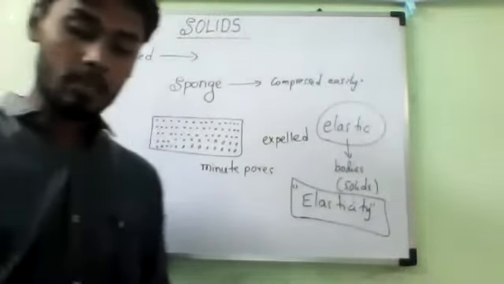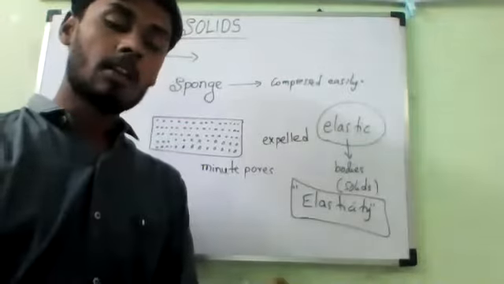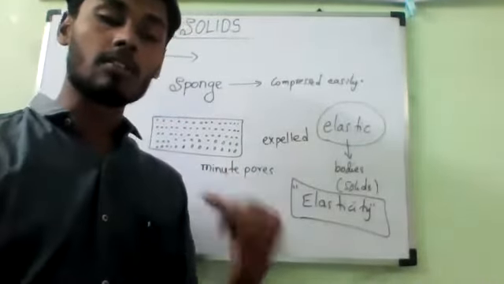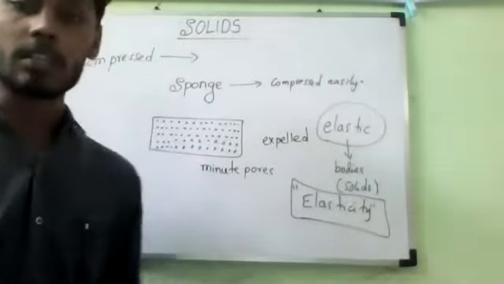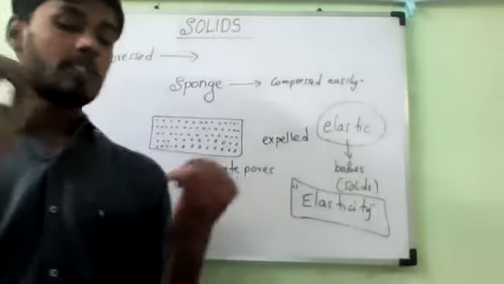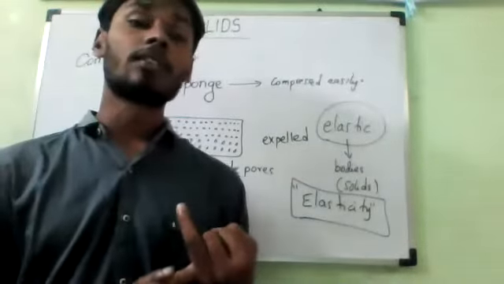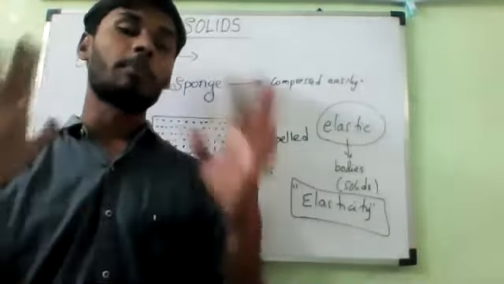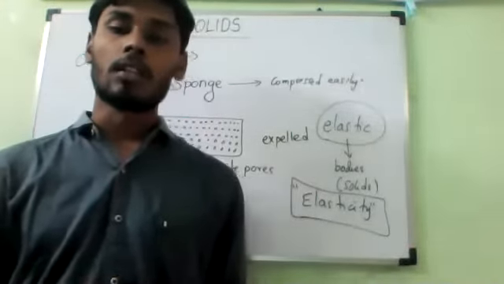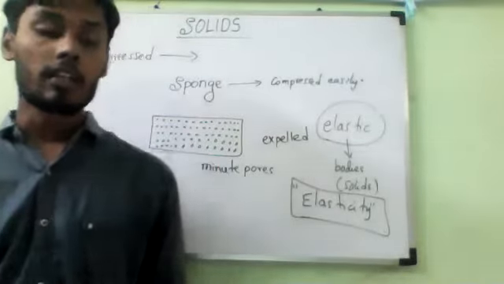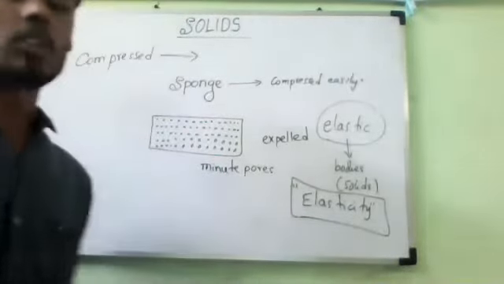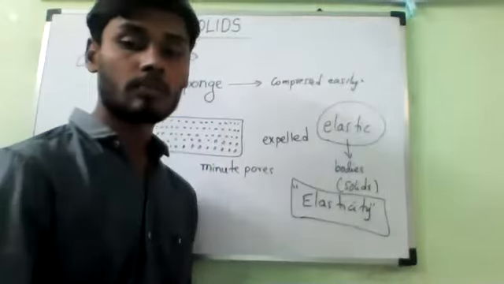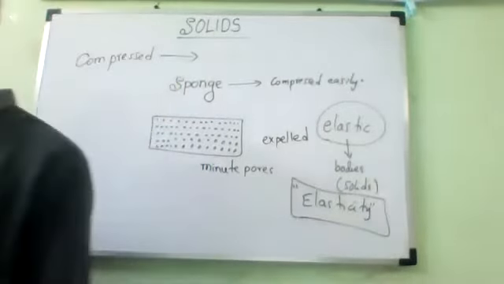Now I am giving you 2 minutes. Note down whatever you want: the rubber band case, the sugar and salt case, and the sponge case. Rubber band: change in shape, fixed volume. Next, sugar and salt: shape of the container. Next one: compressibility. So you should note down these three. Do it fast, all of you.